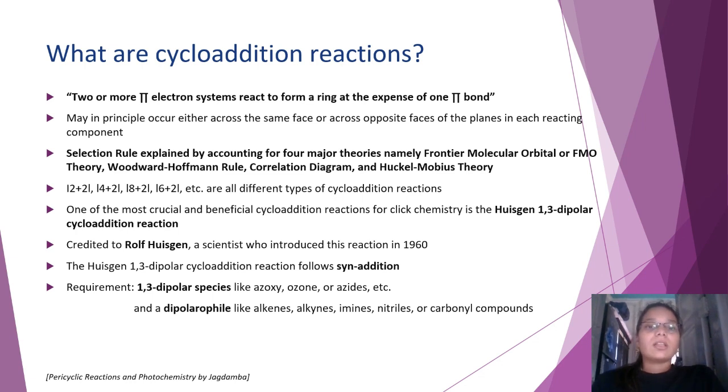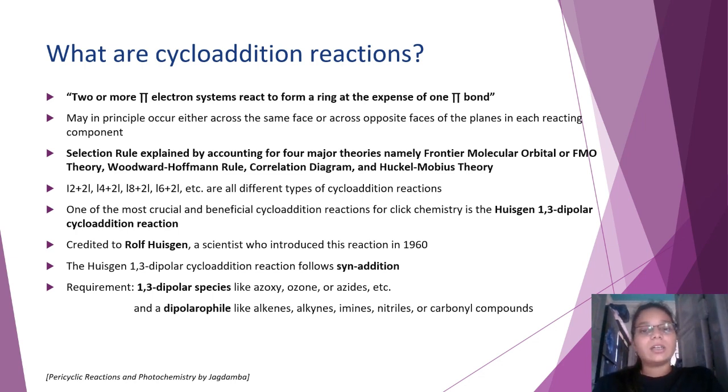Now, there are different types of cycloaddition reactions, 2+2, 4+2, and many more. These reactions are governed by selection rules. Selection rules, in general, help to know whether the reaction will be allowed or forbidden under thermal and photochemical conditions.